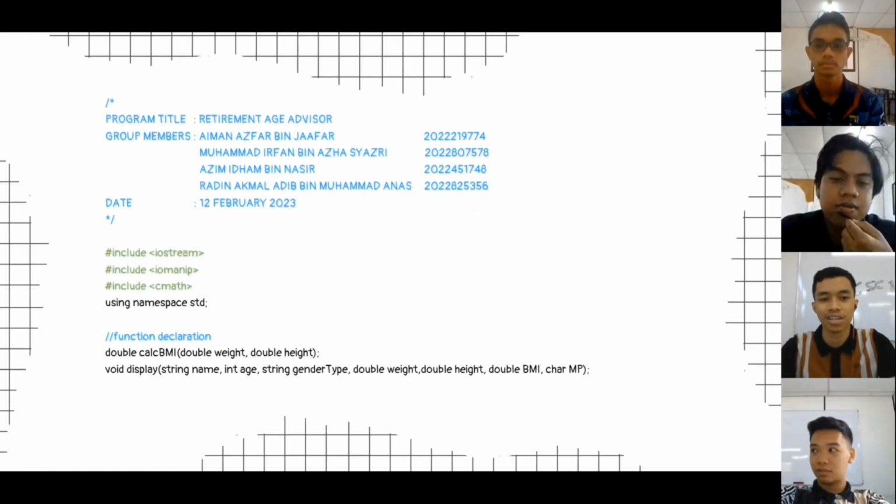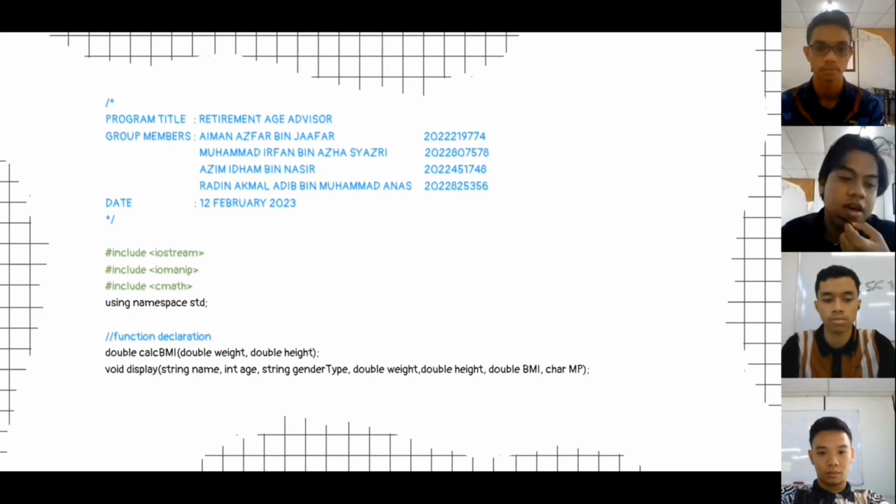My name is Muhammad Irfan, and I will continue on with our source code. So firstly, we will be using iomanip and cmath as our additional libraries to calculate the BMI and the acquisition later on. Firstly, we have function declaration where we use data type double for calculate BMI and the weight and height. Furthermore, for the display function, we will be using void as we will not return any value.